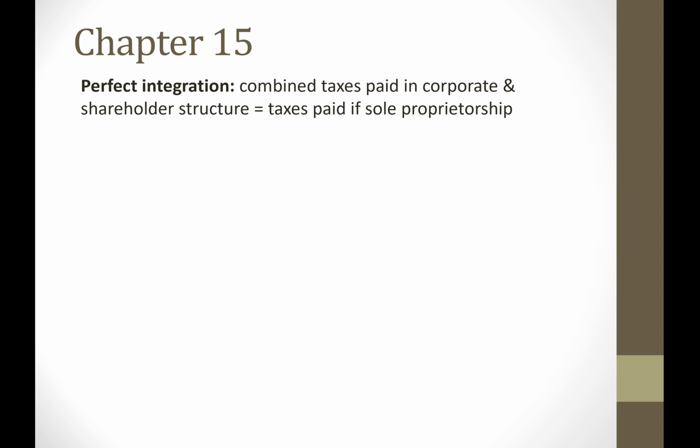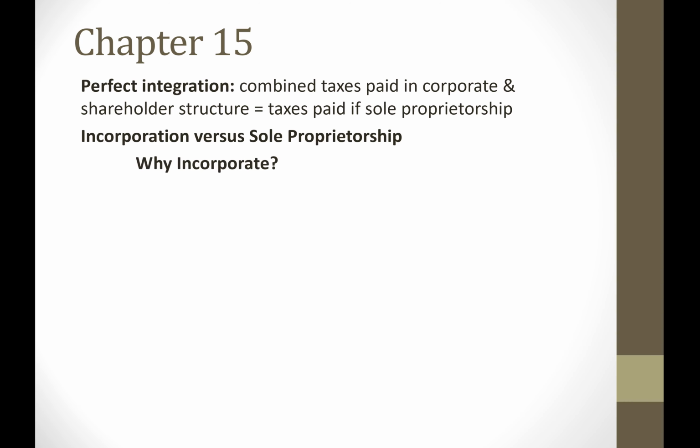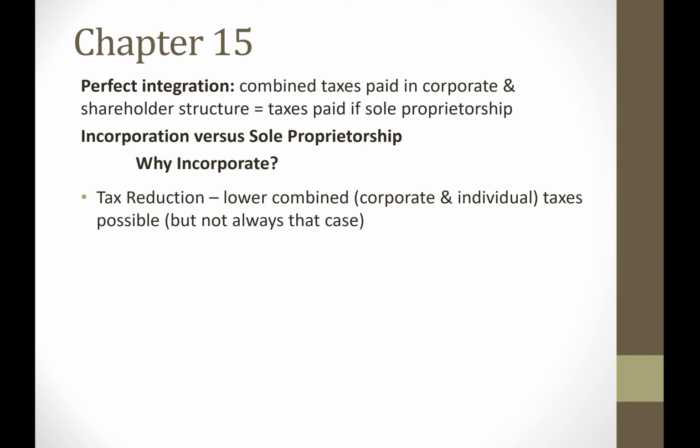Before we get into some calculations, let's talk about why an individual might decide to incorporate versus operating as a sole proprietorship. So why would we incorporate? Well, there could be tax reduction. Remember we said that we don't have perfect integration in Canada, so it's possible that if the individual decides to incorporate and operate their business through a corporation, they could end up paying lower combined corporate and individual taxes versus if they operated as a sole proprietorship. Now that's not always the case, but possibly that could be a reason why they might want to incorporate.